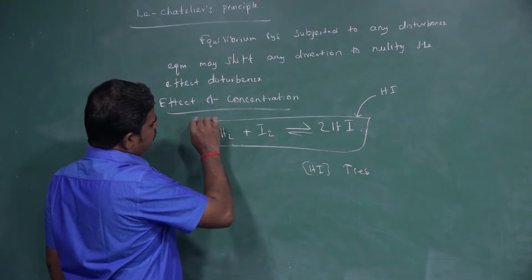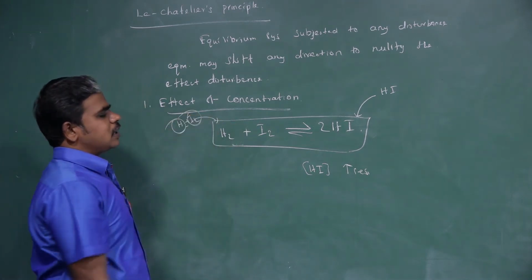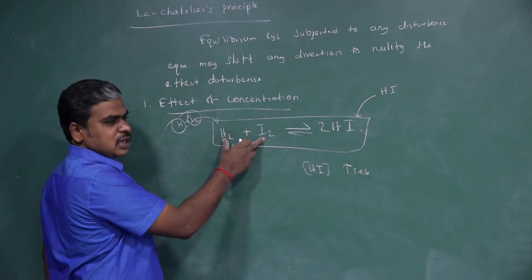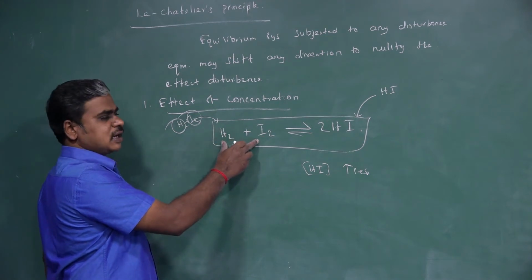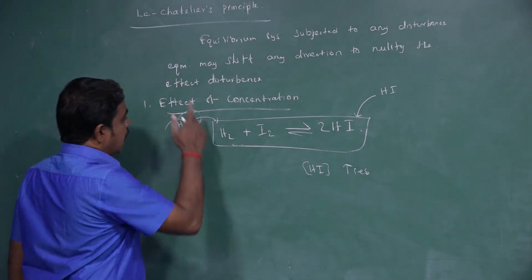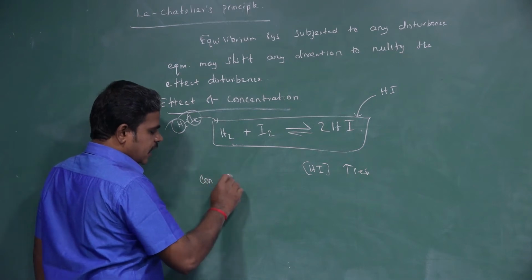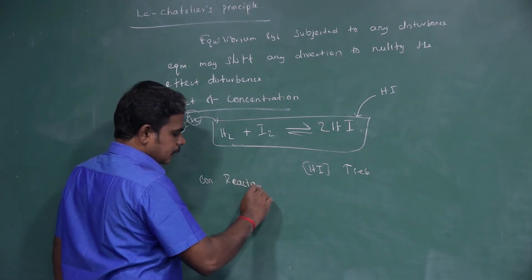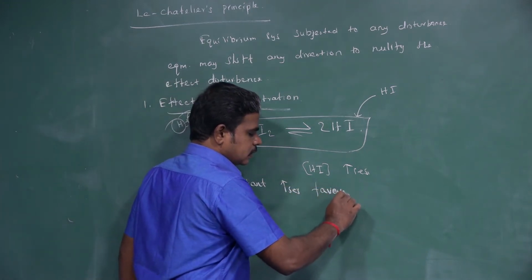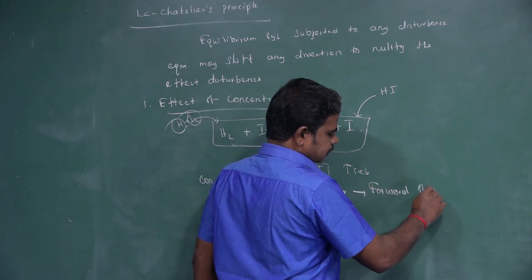And suppose we are adding hydrogen and iodine here, then what will happen? Here the concentration of the reactant increases, so it will be the forward reaction. So according to Le Chatelier's principle, an increase in the concentration of reactant favors the forward reaction.